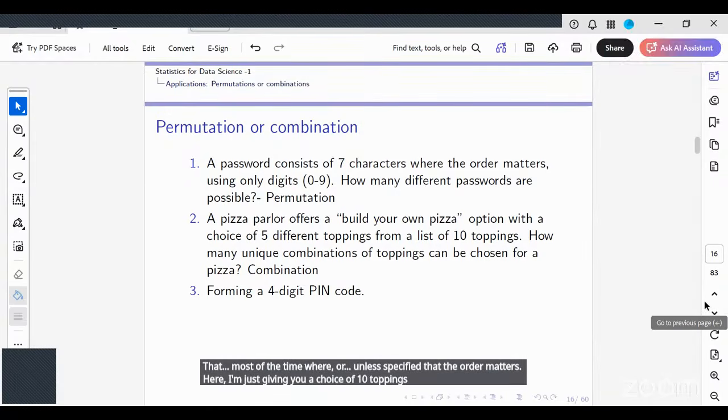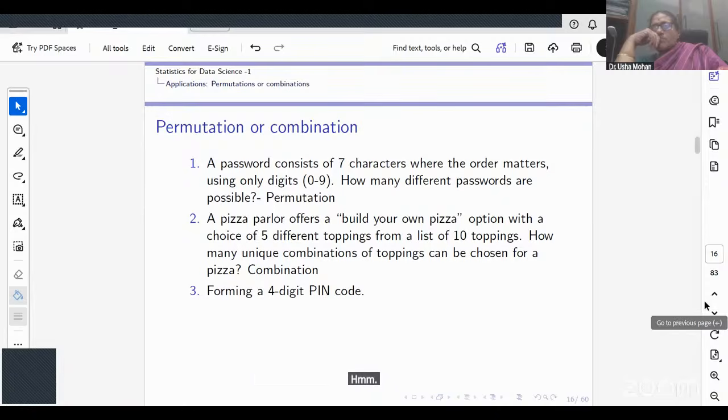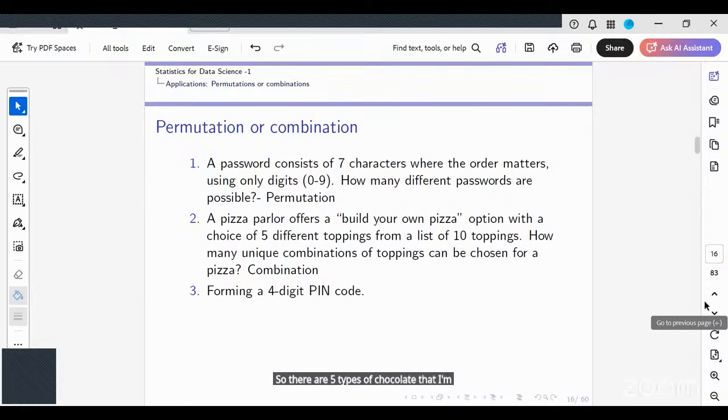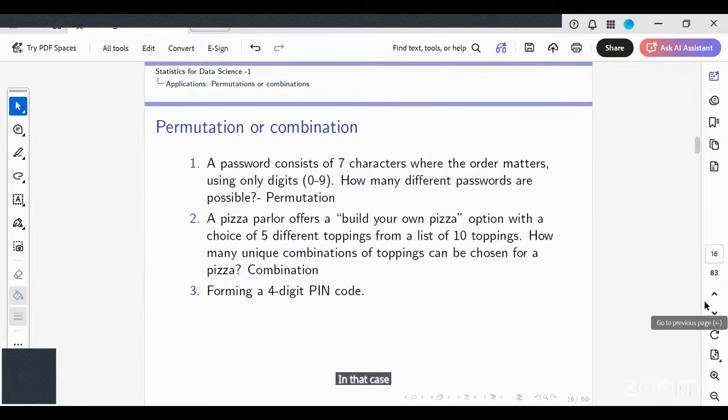Suppose I get into a shop, I want to buy chocolate for my home. There are 5 types of chocolate that I'm interested in buying. In that, will order matter? Because if I'm buying a chocolate, then I would seek the least expensive, the highest expensive. Then on the basis of the price, I would filter it down. In that case also, order matters.